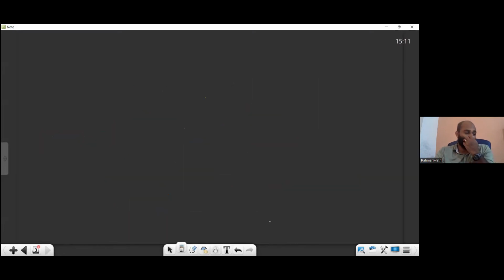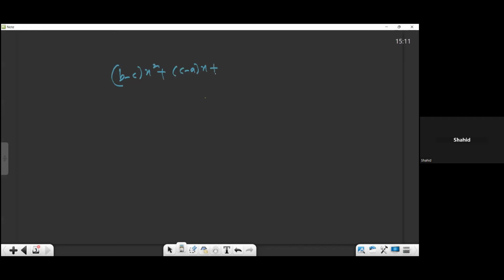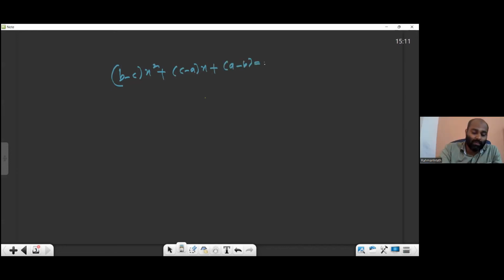ഇനി ക്വസ്റ്റ്യൻ ഞാൻ പറയുന്നത് ക്വസ്റ്റ്യൻ നമ്പർ 43 ആണ്. Question number 43. Given that the equation b minus c into x square plus c minus a into x plus a minus b equal to 0 has equal roots.